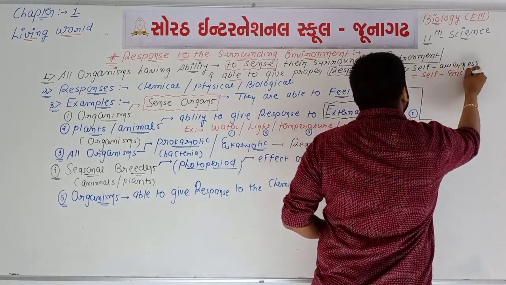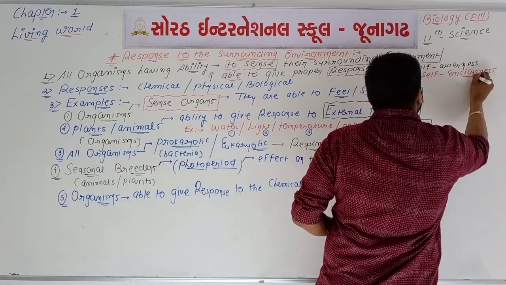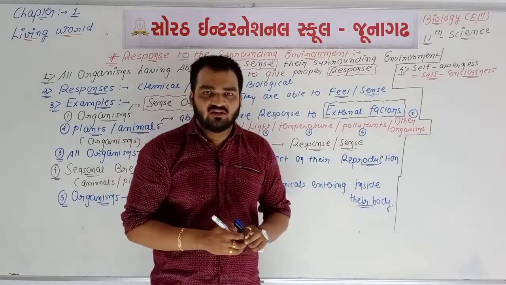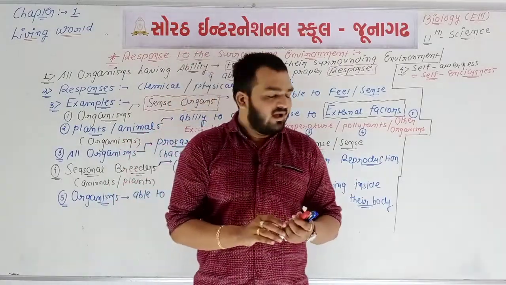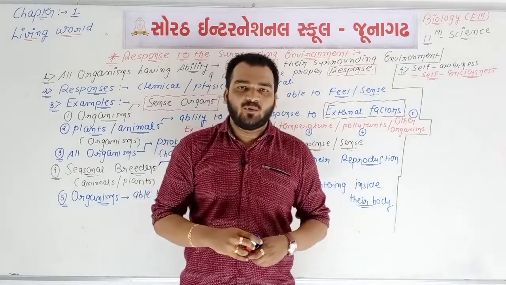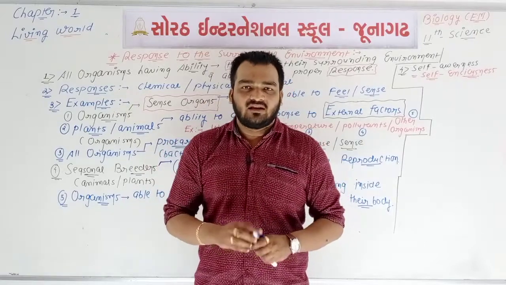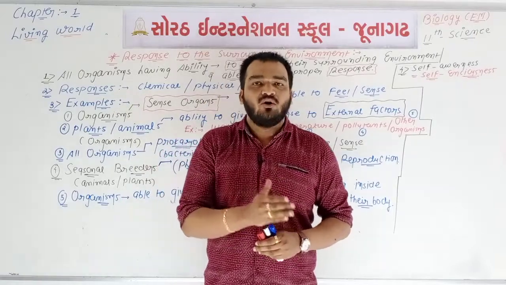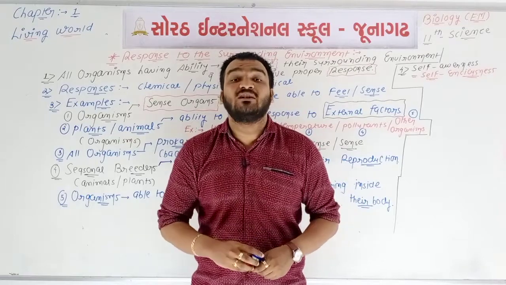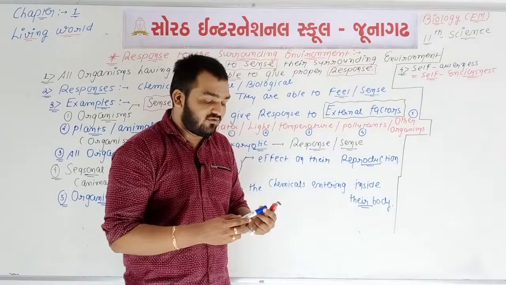So when we talk about self-awareness, we are talking about self-consciousness. It means all humans have one type of self-consciousness. With the help of self-consciousness, we know how to behave in your home, in your school, in your college, how to talk with other persons. These are all one type of self-consciousness.